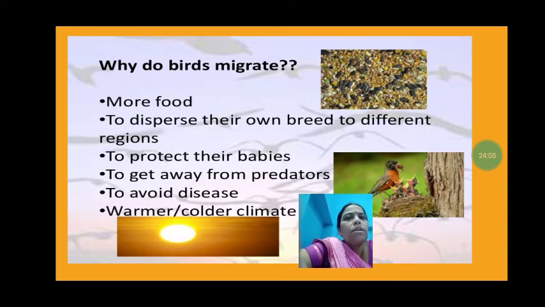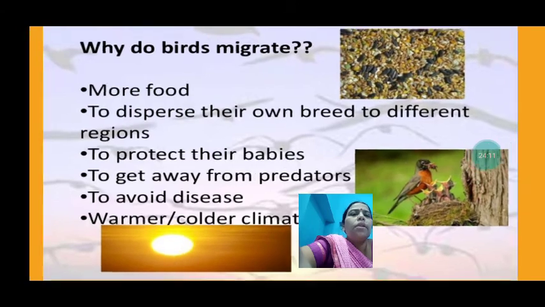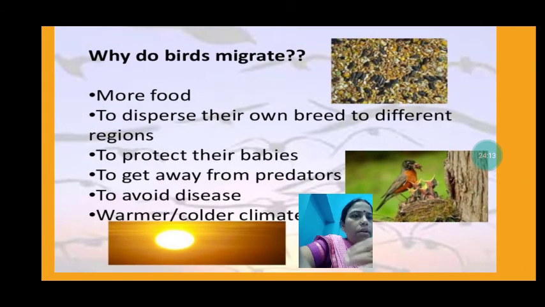We have seen they migrate to get more food, and to disperse their own breed to different regions. Their own breed means their young ones. If they have their young ones in one area, they move to another part, and some of them can be left in the other place also.